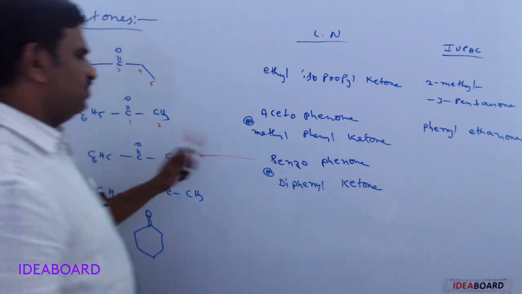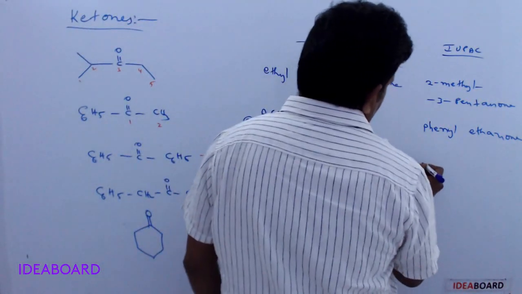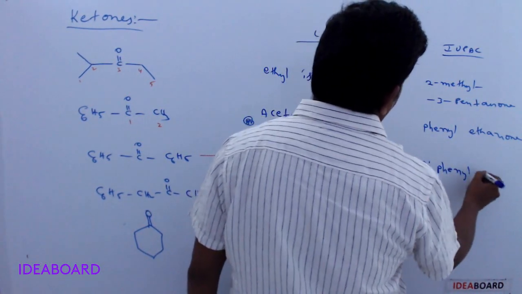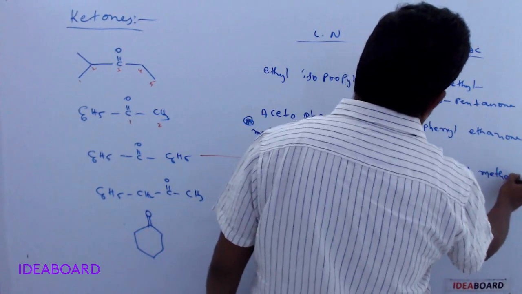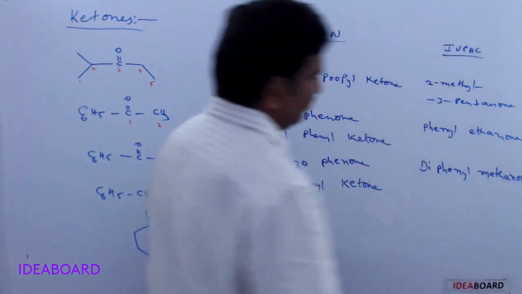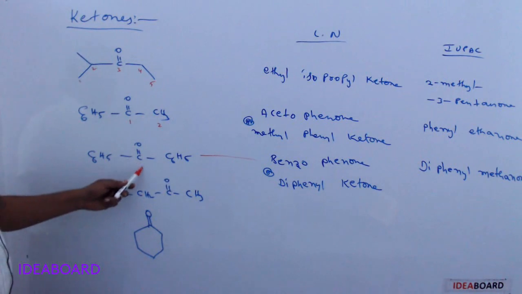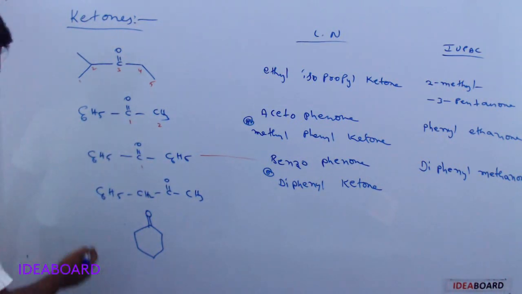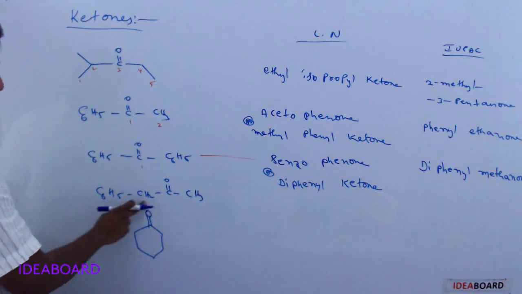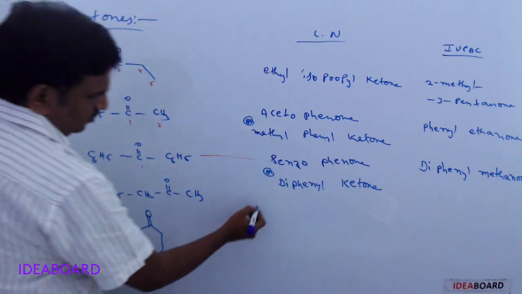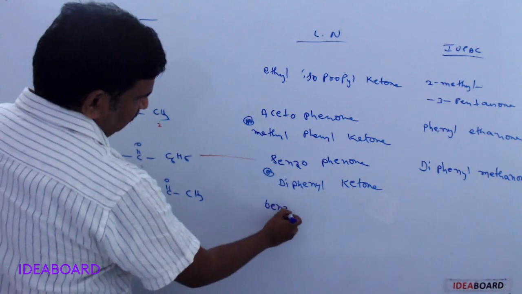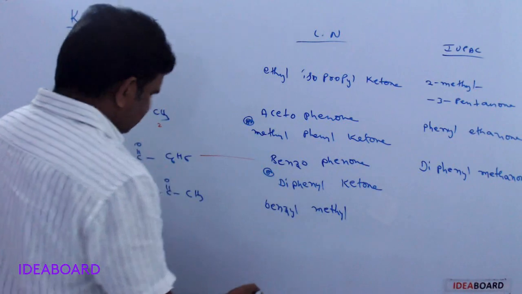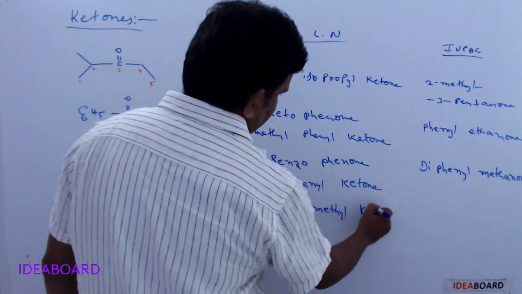And next, the IUPAC name for this is diphenylmethanone. Only one carbon is taken, and that is methanone, with 2 phenyl groups present on this carbon. And next, this is called a benzyl group and this is a methyl group. So commonly it is called benzyl methyl ketone, the common name.